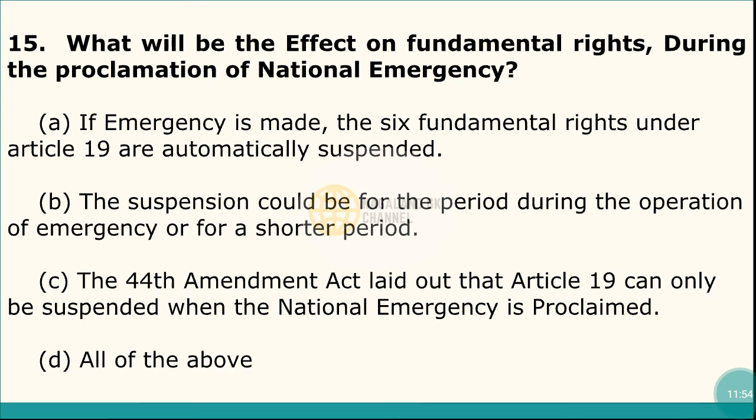Question number 15. What will be the effect on the fundamental rights during the proclamation of national emergency? And here the correct answer is option number D, that is all of the above. That means, if emergency is met, the 6 fundamental rights under Article 19 are automatically suspended. The second one is, the suspension could be for the period during the operation of emergency or for a short period. And the 44th Amendment Act laid out that Article 19 can only be suspended when the national emergency is proclaimed.